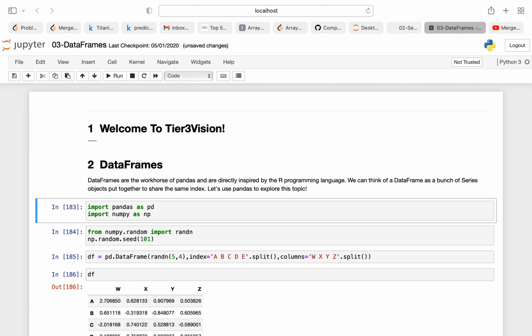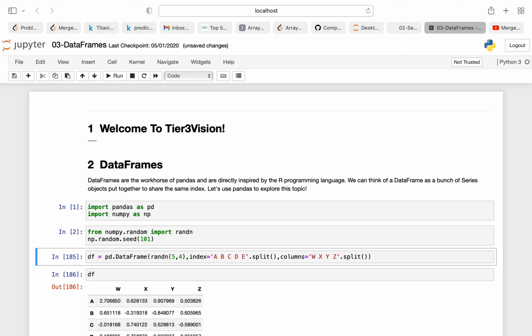So we first import numpy and pandas. From numpy I'm importing the random function because I'm creating a seed, np.random.seed, so it will give me some random values.